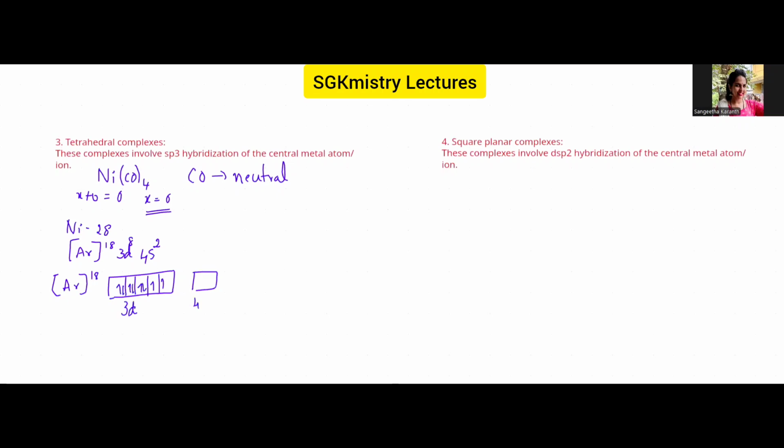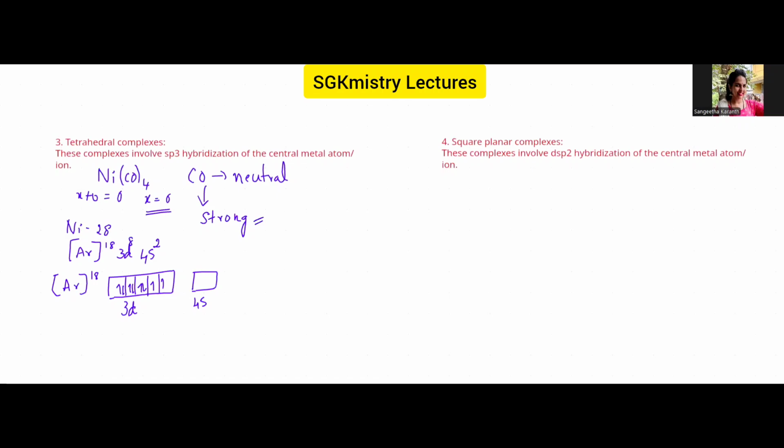Now let us look into this carbonyl ligand, CO ligand. It is a strong field ligand. So whenever it is a strong field ligand, of course, we know there is forcible pairing of electrons.